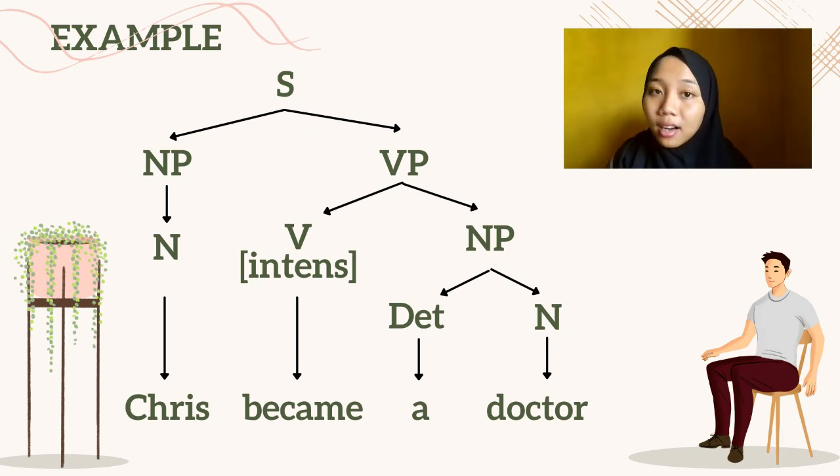A doctor in this sentence functions as the subject complement that describes the subject Chris. So a doctor here is the subject complement of the subject Chris. In this sentence, we have an intensive verb, became, and a noun subject complement.